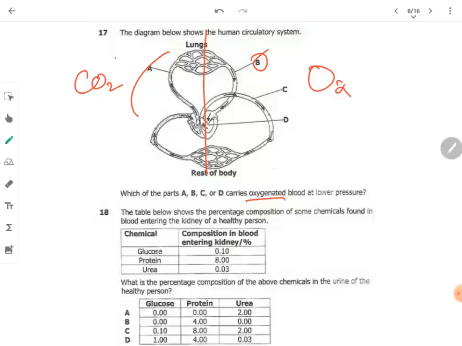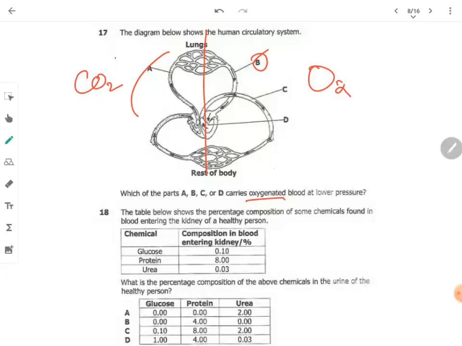Chemical: glucose, protein, urea. Composition: we have 0.18 and 0.03%. What is the percentage composition of the above chemicals in the urine of a healthy person? Now, we have glucose, protein, urea. In a healthy person, that's what we are talking about.